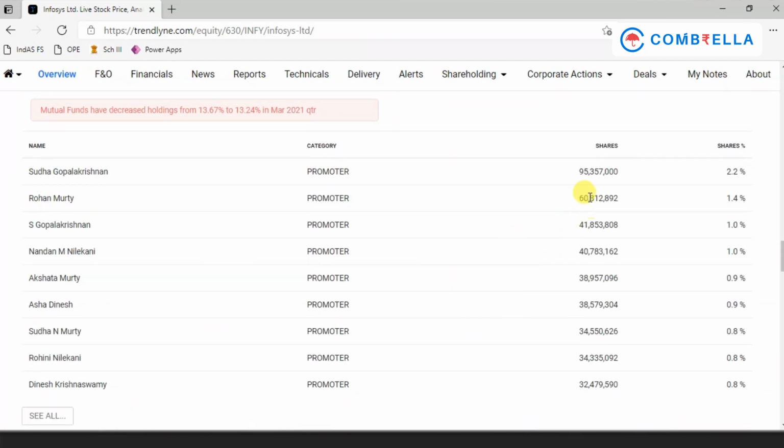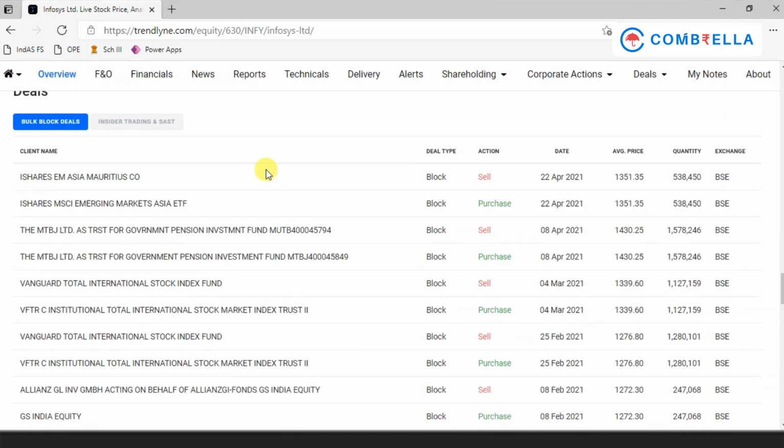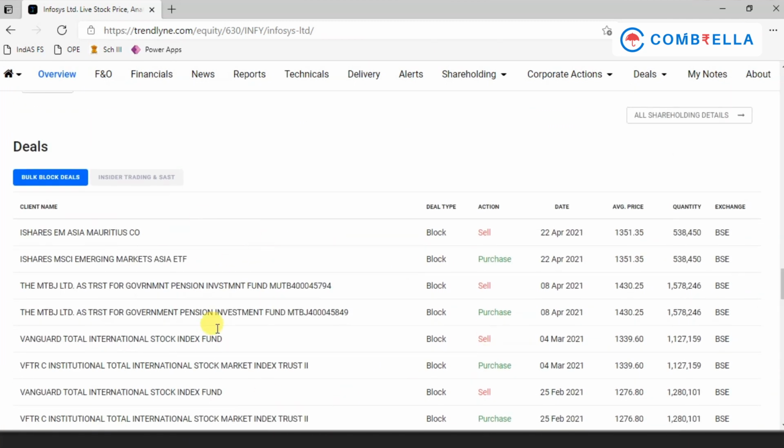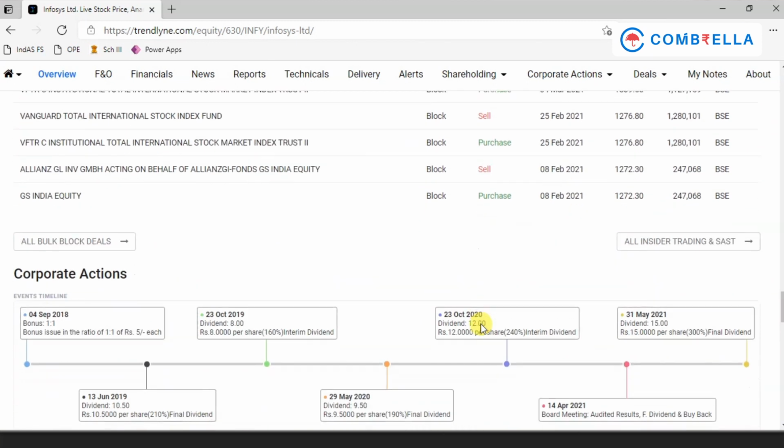If you come down, you can see the promoters and what is their shareholding in the company. If you come down further, you can see what are the deals, bulk deals or block deals which have happened in the company in the recent past. These are the big deals, buy and sell, which has happened in the company.